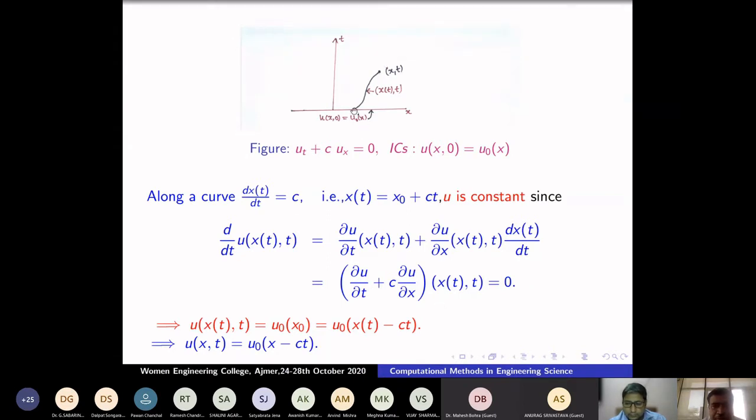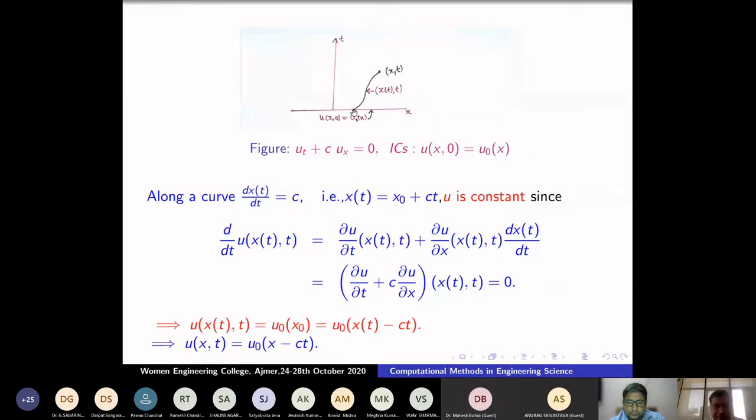Therefore, since on this line the derivative vanishes, the solution is constant on this line. Okay, because the derivative vanishes in time. Therefore, the solution at any point on this straight line x, t is nothing but u naught of x naught, where it touches here. x naught is the point.